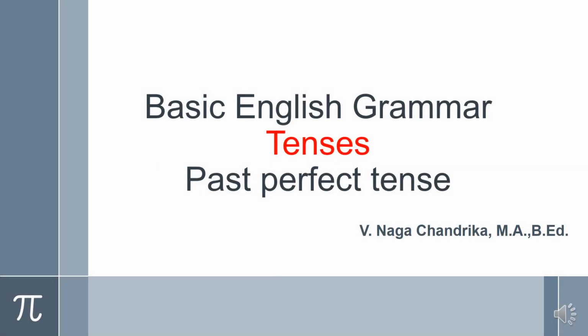Hi viewers, welcome back. Till now we have seen present tense, its forms, and in past tense, past simple and past continuous. Now let's learn about past perfect tense, its uses, and the different types of sentences as negative, interrogative, and affirmative sentences, and how to frame them in past perfect tense.